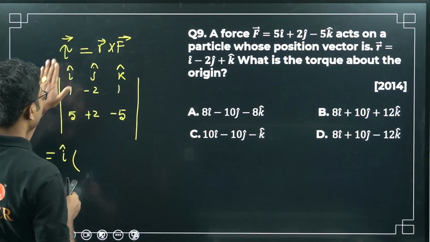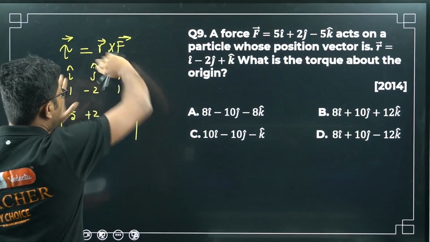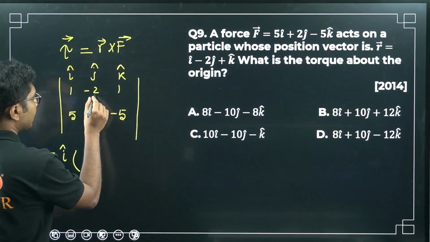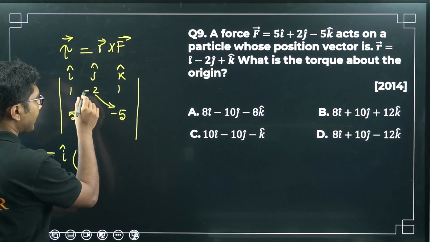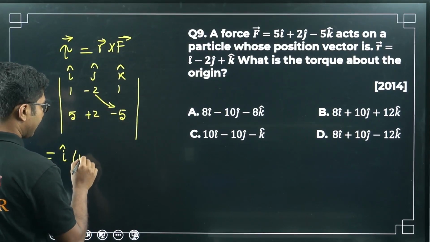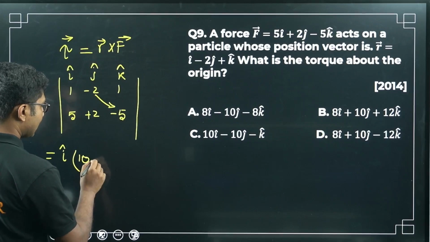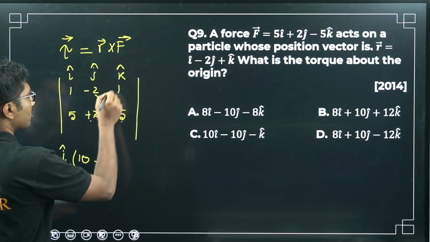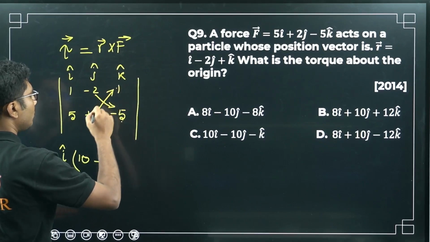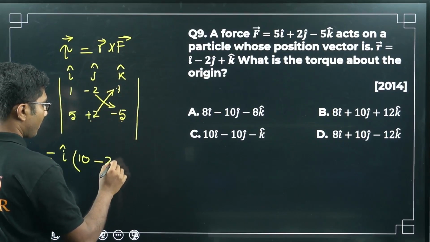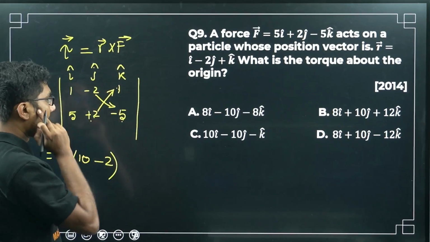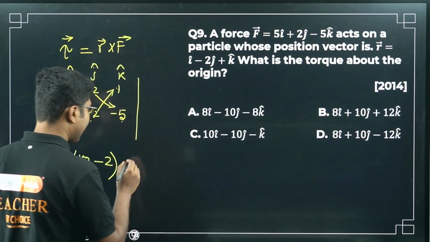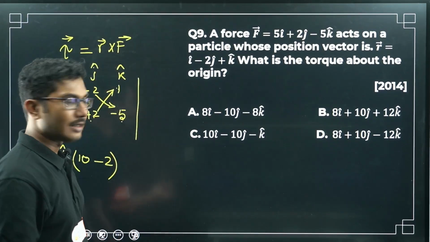The way you find the determinant: first you cover the first column and do the cross multiplication. This times this, minus 2 times minus 5 is 10. Minus, then you shift and do the cross multiplication again, so 2 times 1 is 2. Some students use a negative sign here for the second term.